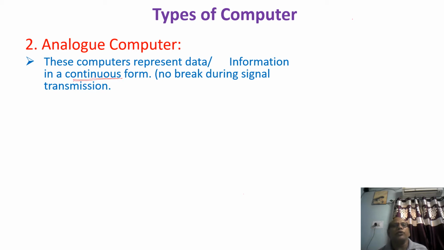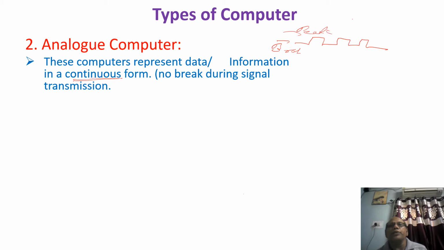What do you mean by continuous form? It means the signals have no break. In the previous one there was a break. What is the digital form? This type of break: here is a break, here is a peak, here is a break, and here is a peak.